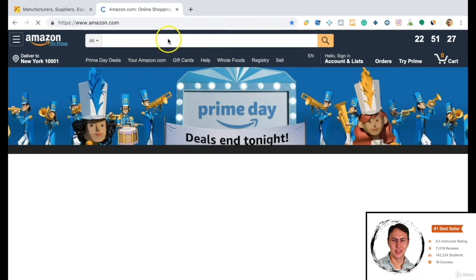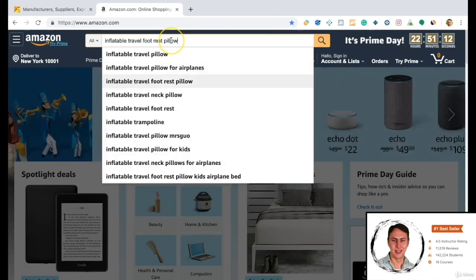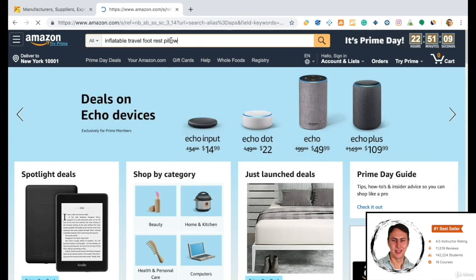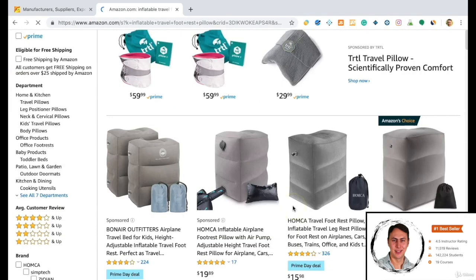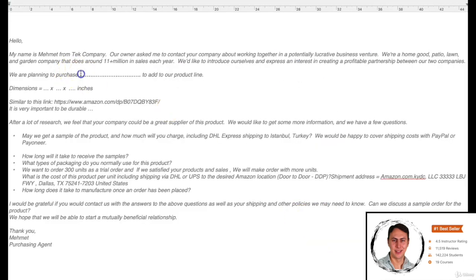Let's go to Amazon and write the main product name. Inflatable travel foot rest pillow was our title. We had already continued on this title. We are pasting our title into the missing word area in our template. You can do this as well. We are saying that we want to purchase an inflatable travel foot rest pillow.